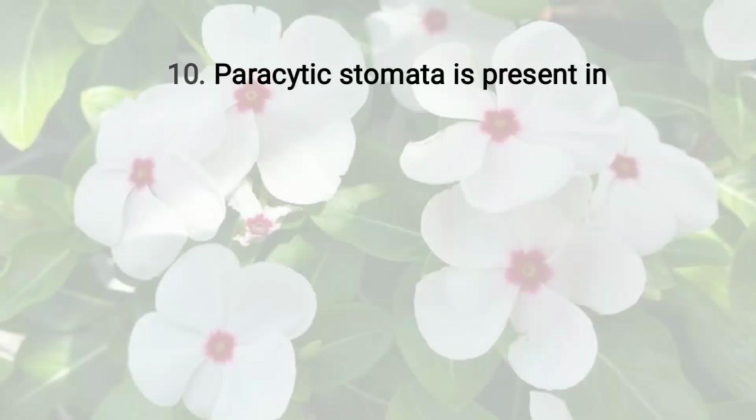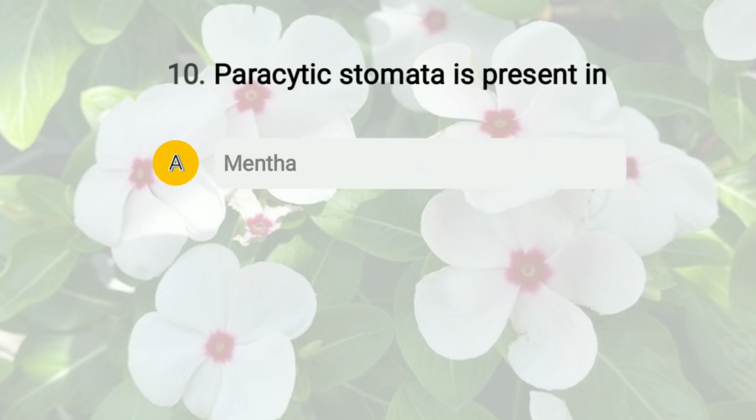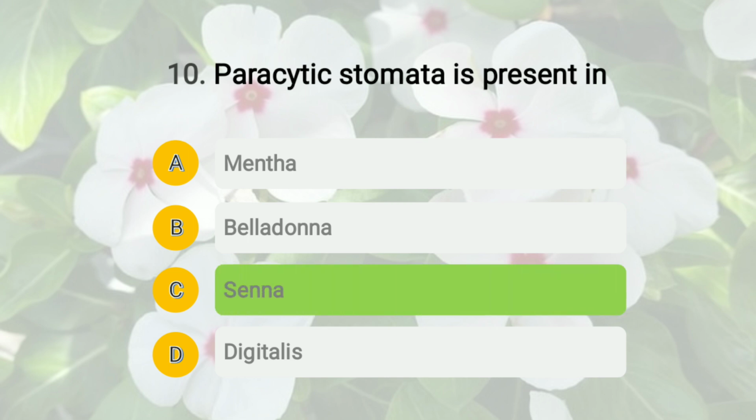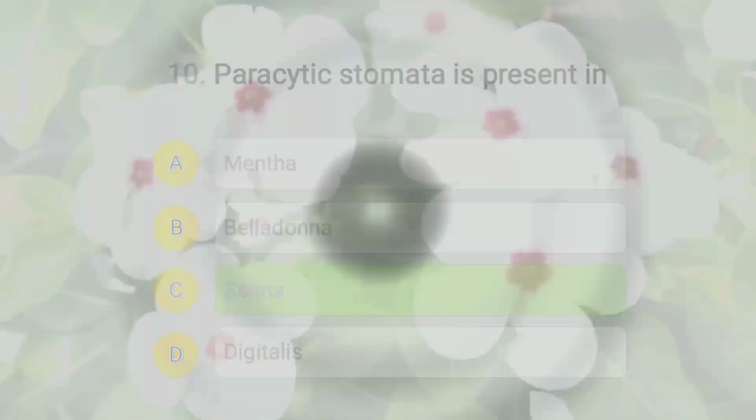Then question number 10. The question is: parasitic stomata is present in, and the options given are A, Mentha, B, Belladonna, C, Senna, and D, Digitalis. The right answer of this question is option C, Senna. That is, Senna consists of parasitic stomata, whereas Mentha has diacytic stomata, Belladonna has anisocytic stomata, and Digitalis has anomocytic type of stomata.